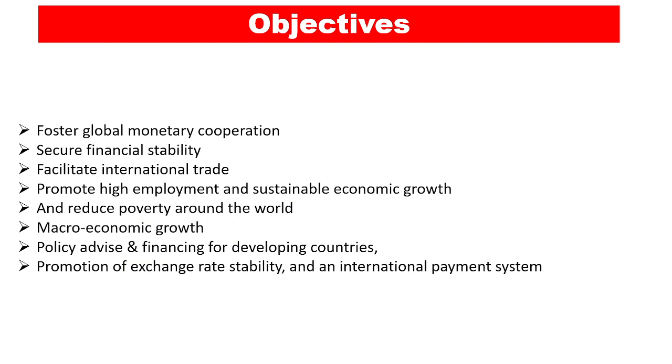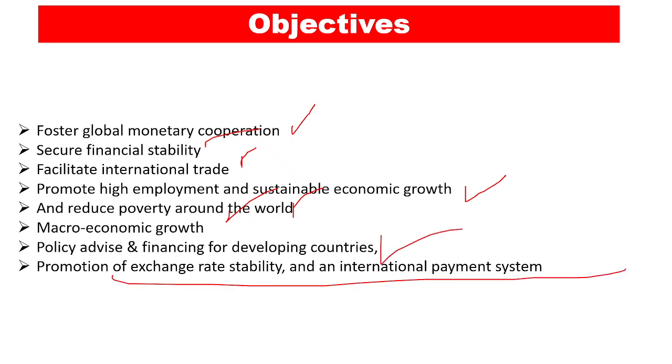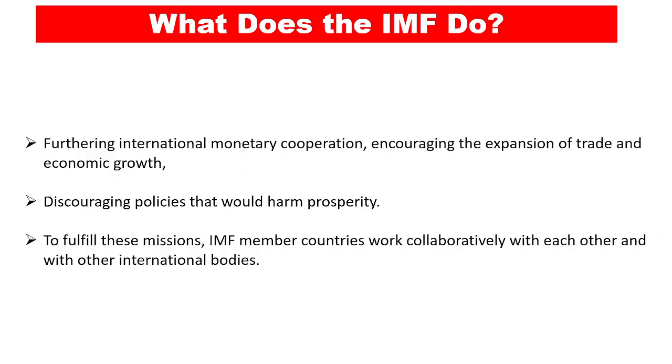And basically they have objectives. Some of the objectives are: foster global monetary cooperation, secure financial stability, facilitate international trade, promote high employment and sustainable economic growth, reduce poverty around the world, provide macroeconomic policy advice and financing for the developing countries, and promote exchange rate stability and an international payment system. So these are some of the objectives of the IMF.